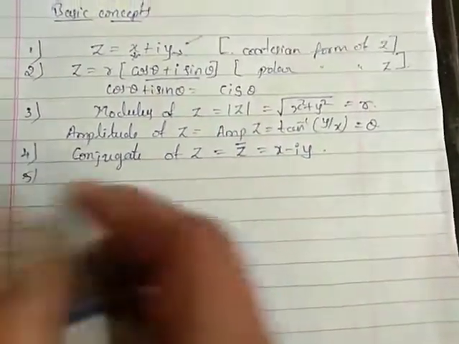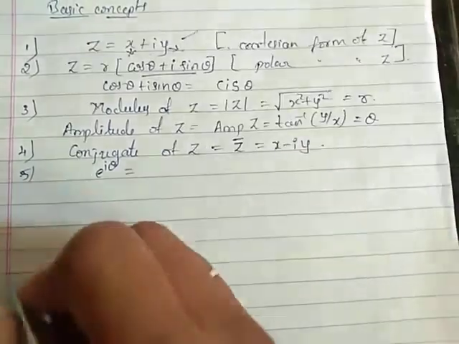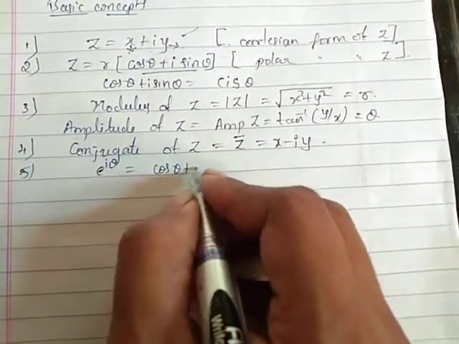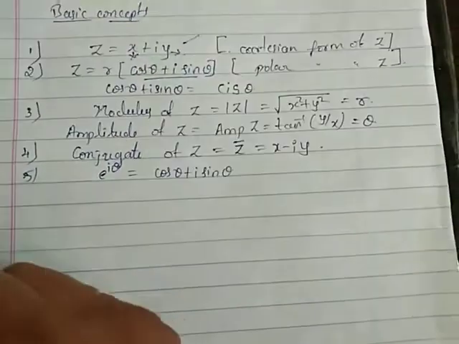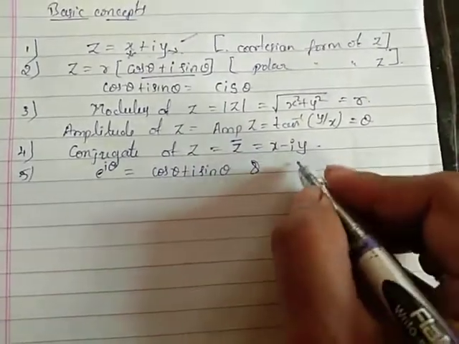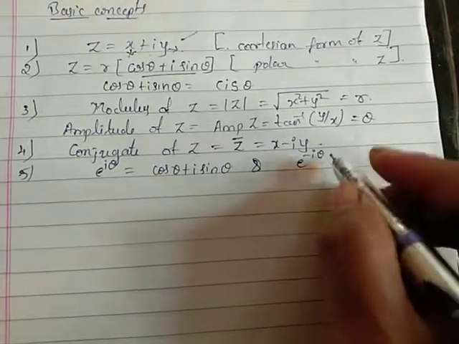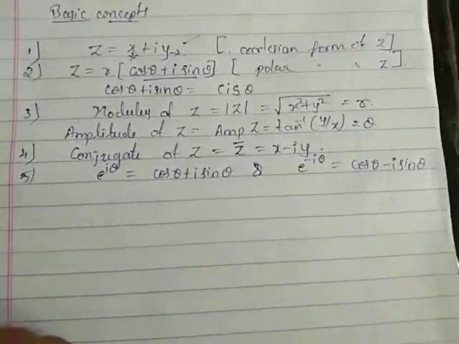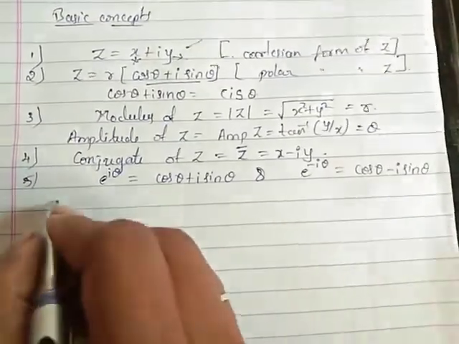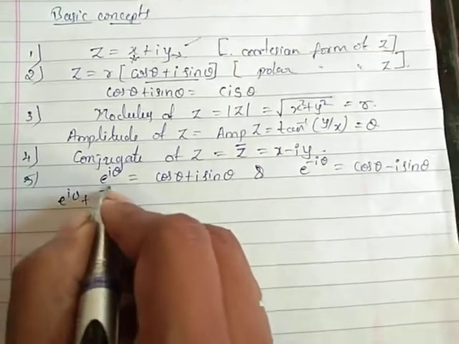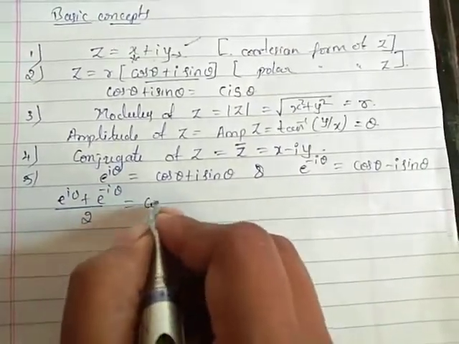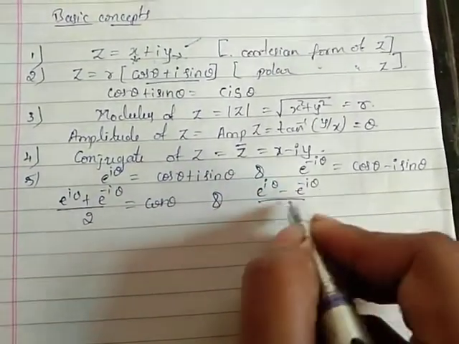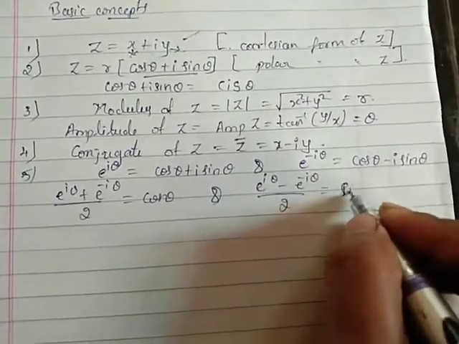And also we have some indications: e raised to i theta equal to cos theta plus i sin theta, and e raised to minus i theta is equal to cos theta minus i sin theta. And e raised to i theta plus e raised to minus i theta by 2 equals cos theta, and e raised to i theta minus e raised to minus i theta by 2 equals sin theta.